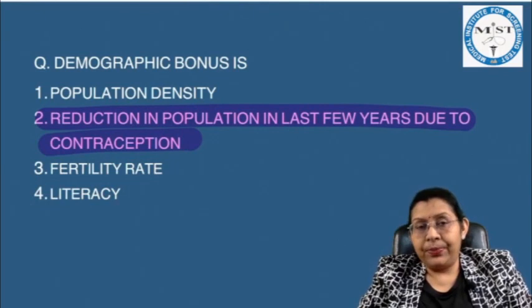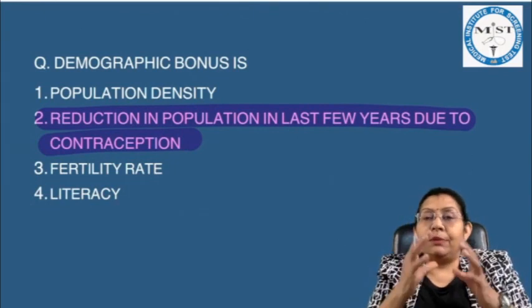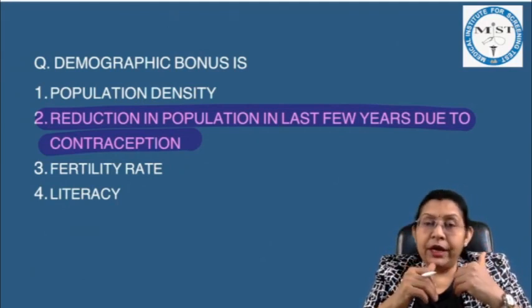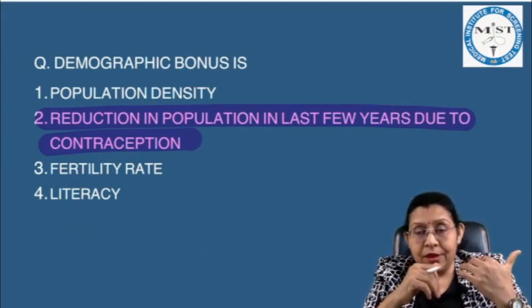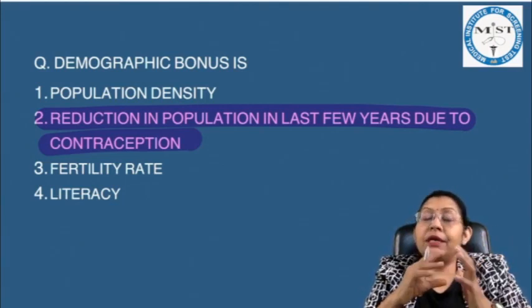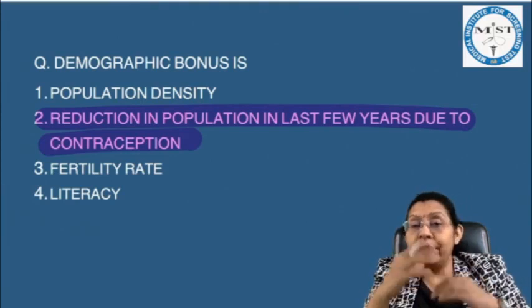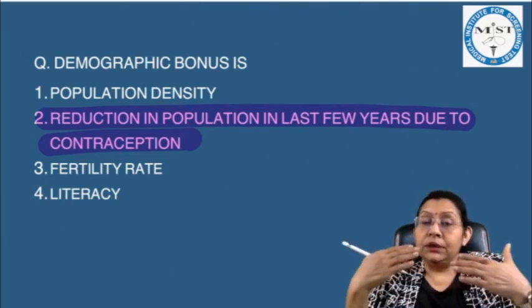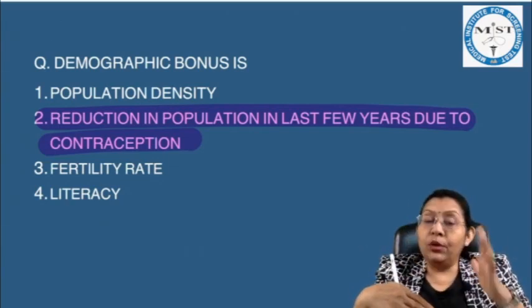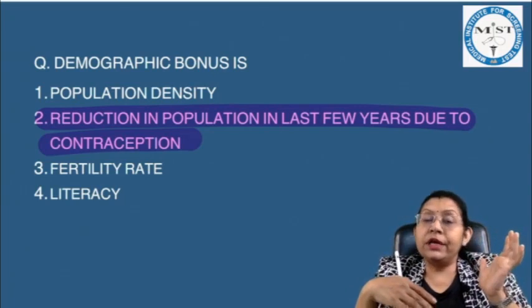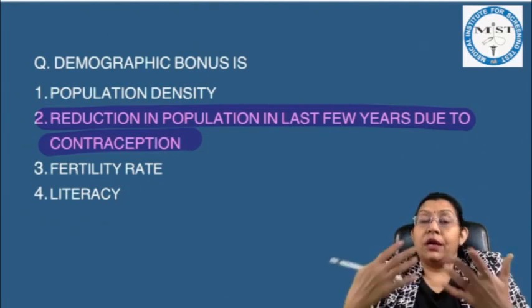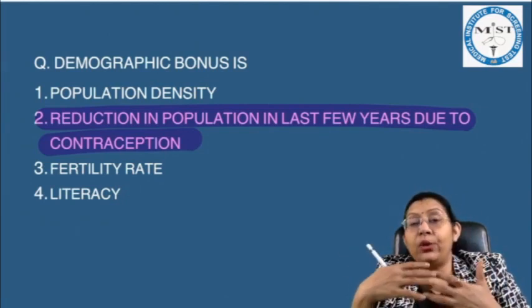Demographic bonus is... Now, actually, what is demographic bonus? The country which had the high fertility rate in past few years, suppose more than 20 years back, if the country is having the high fertility rate, and for the last 20 years with the use of contraceptives, they are reducing their fertility rate. So now the non-working population is reducing. And those who had born more than 20 years before, now they had entered in an age group of more than 15 years, so they are now working. So our dependency ratio is reducing.